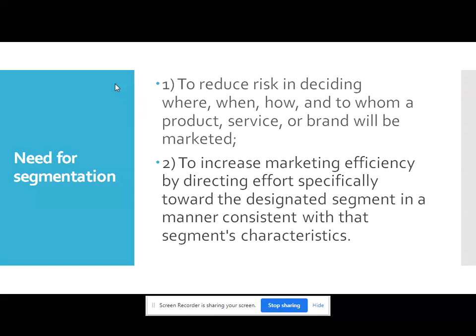The second important need is to increase marketing efficiency by directing effort specially towards the designated segment in a manner consistent with the segment's characteristics. So we have to understand the segment characteristics, and we can design the marketing mix for the segment in such a way that marketing efficiency can be achieved. So these are the various needs of market segmentation.